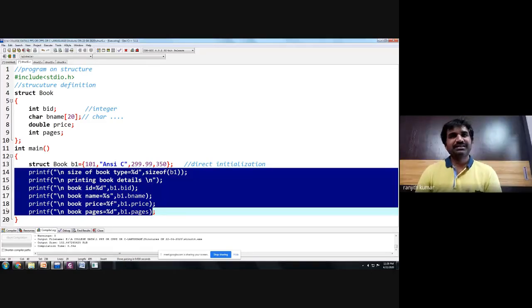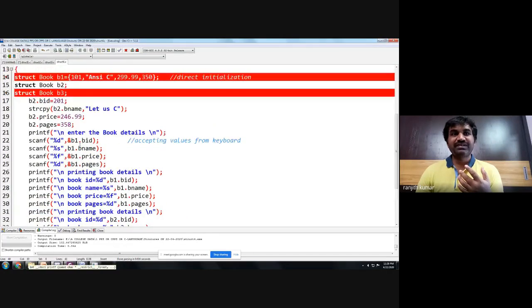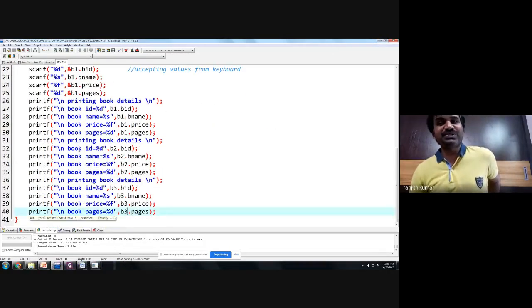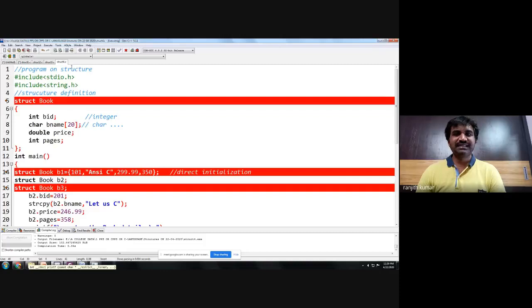Okay, then we will go to an example of how to create. Here we have created 3 books where the number of lines are increased. So whenever the number of lines are increased, we have already some solutions. So how to create n number of books, that we will see in the next example. Assume that I want to create 10 books or 20 books. In a library, we will find thousands of books.